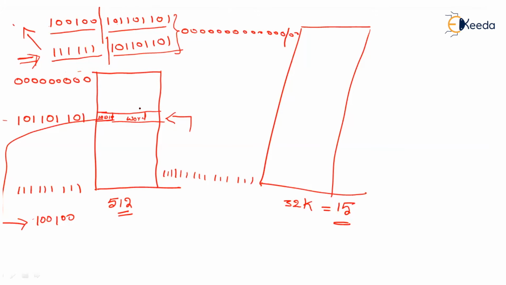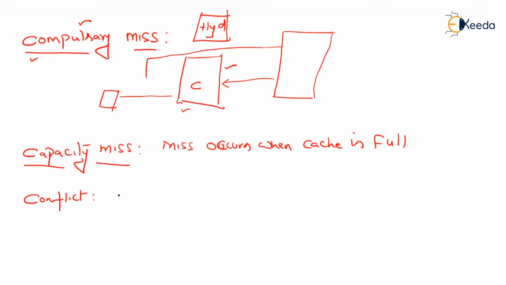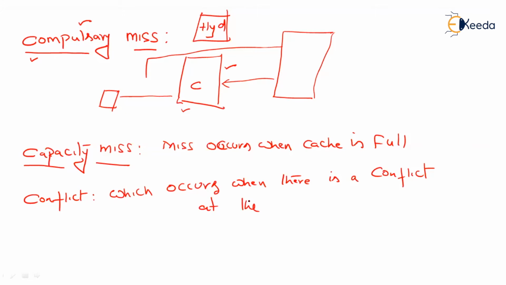So conflict misses are those misses which occur when there is a conflict at the index, because for all those words the index will be the same and they have the same mapping location in the cache memory. That is called a conflict miss.